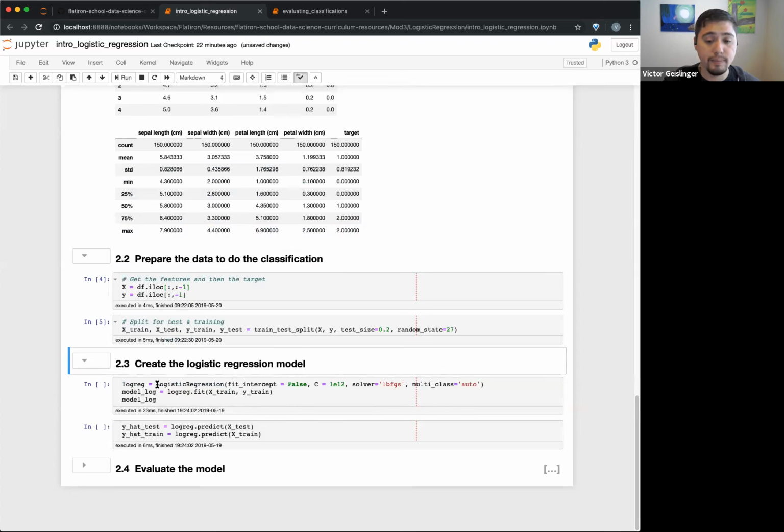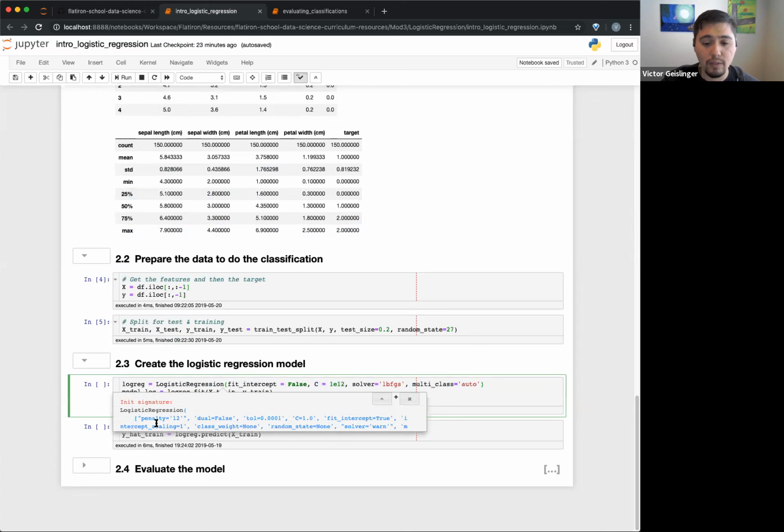So here, I'm using the sklearn logistic regression. There's a couple things we haven't talked about, for example, I'm passing it the fit intercept, that way it doesn't have to worry about the intercept. I'm basically giving it some other values here. Again, these are things you don't have to necessarily worry about. There's a bunch of things you can look at. For example, you can see all of these different parts, all the different defaults. There are quite a few in here, but we're not going to worry about that right now.